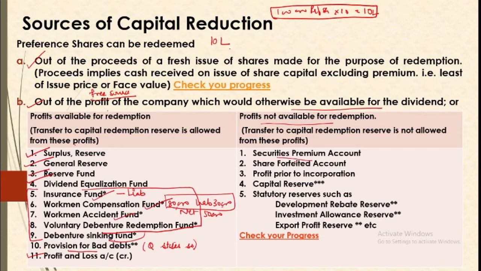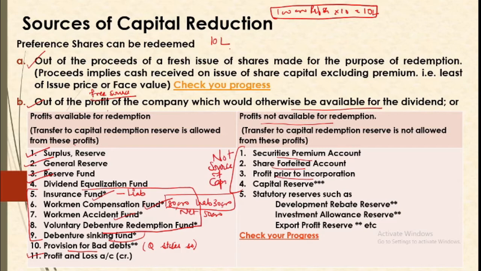Securities premium cannot be used. Share forfeited account balance cannot be used. Profit prior to incorporation, so these are your capital profits. We cannot use them. They have certain specific uses and we will use them only for that purpose. So these cannot be taken as a source of capital.